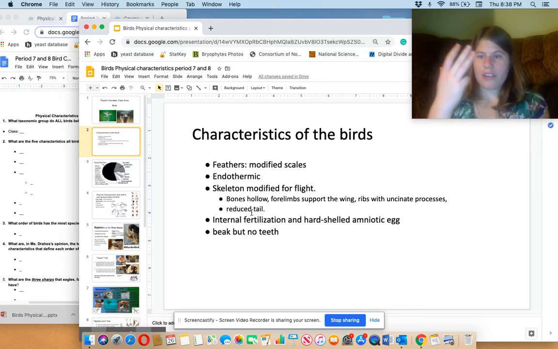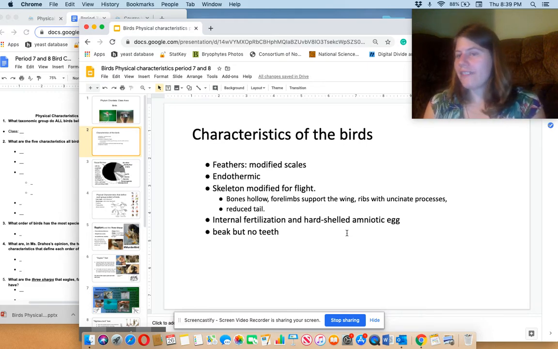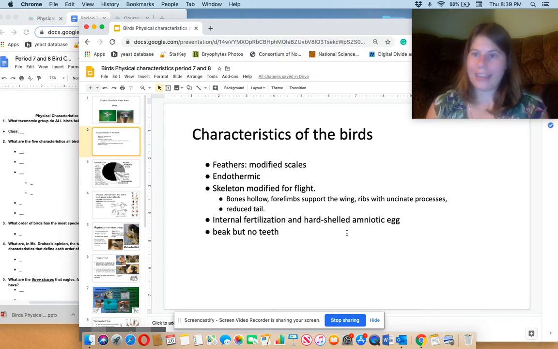Another thing, fourth thing all birds share: internal fertilization and a hard amniotic egg. So internal fertilization means that they don't lay the eggs and then get fertilized. They get fertilized and then lay the eggs. And all of the eggs are hard-shelled. So there's no soft-shelled bird eggs. They're all hard-shelled. And then lastly, the fifth thing that all birds share is that they have a beak and no teeth. No teeth on birds, even though they might have ridges on their beaks. Not teeth made out of different material. So those 5 things are kind of what go here for question 2.